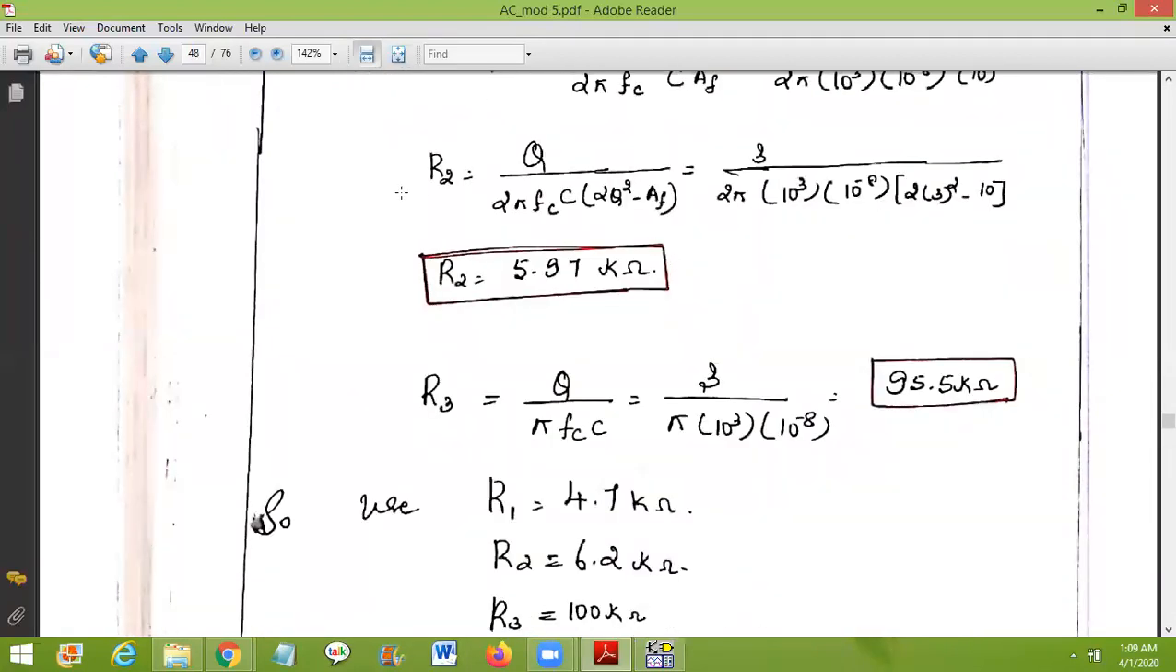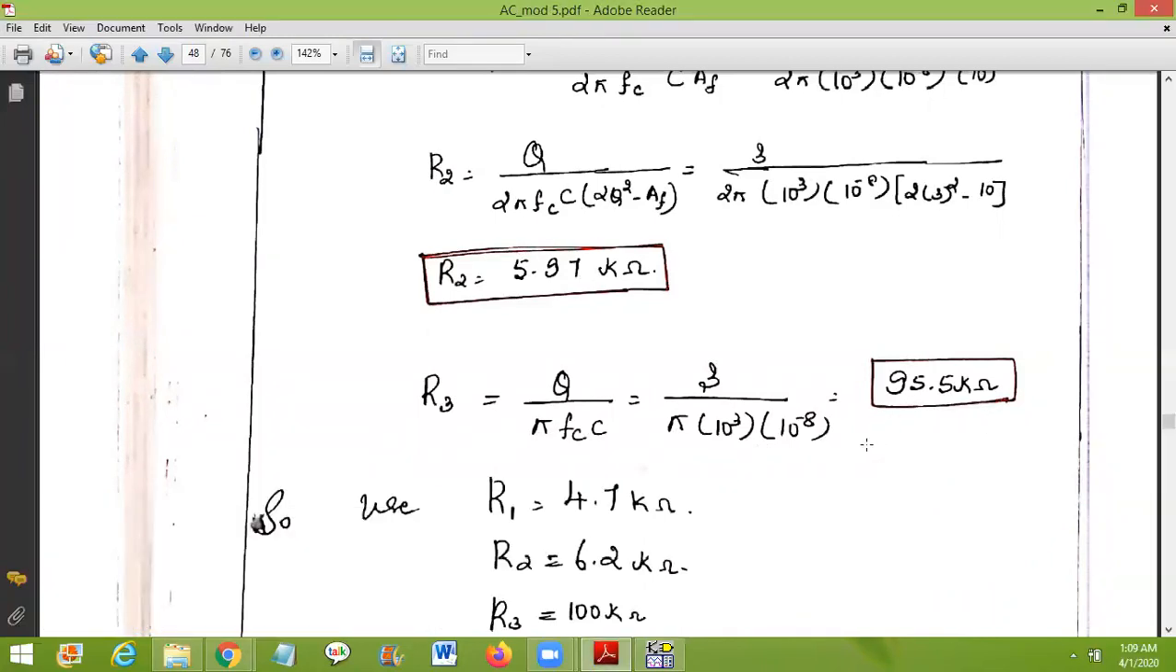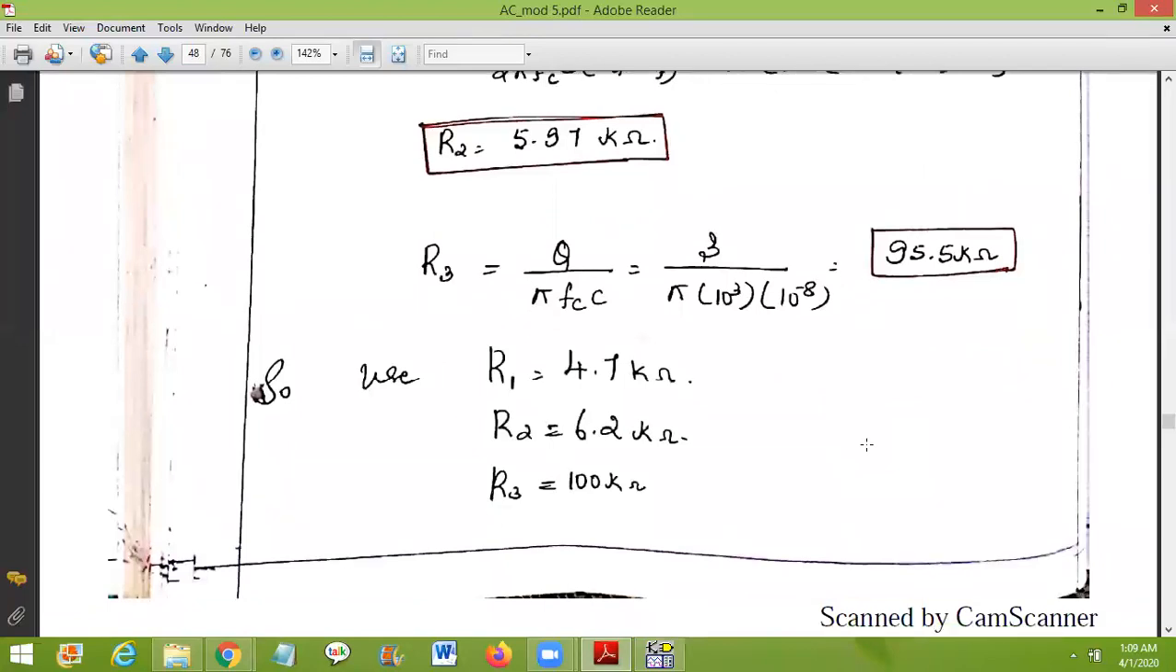Similarly, R2 is Q divided by 2 pi Fc into (2Q square minus AF), and you will get R2 as 5.97 kilo ohm. Similarly, R3 is Q divided by pi Fc into C, where Q is equal to 3, divided by pi into 10 cube into 10 power minus 8, and you will get 95.5 kilo ohm. So use these values of R1, R2 and R3.